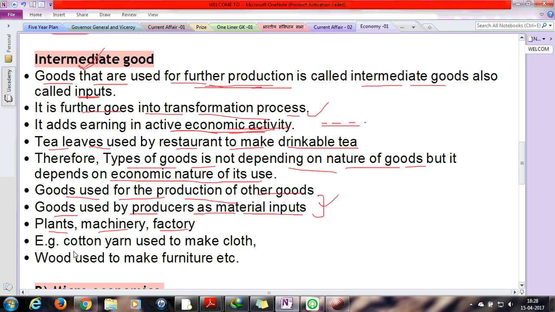For example, the cotton yarn used to make clothes. Yes, the cotton yarn is bought from one market, and then it is used for the production of clothes, and then those clothes are again sold to the next consumer. Then it is part of the economic flow, so it comes under intermediate goods. And wood used to make furniture. Yes, that is also okay.